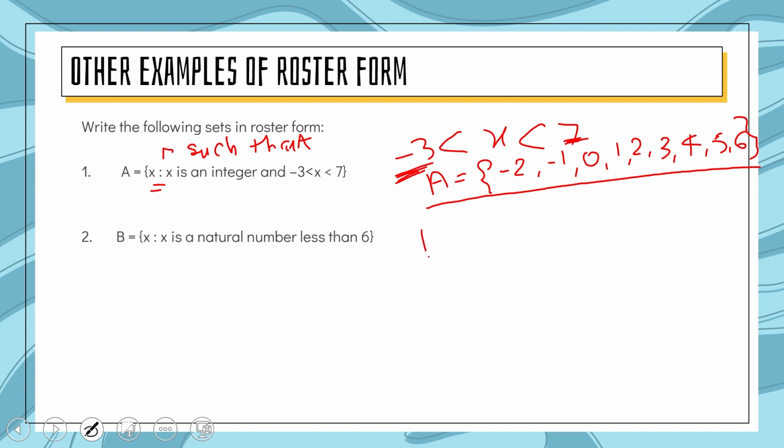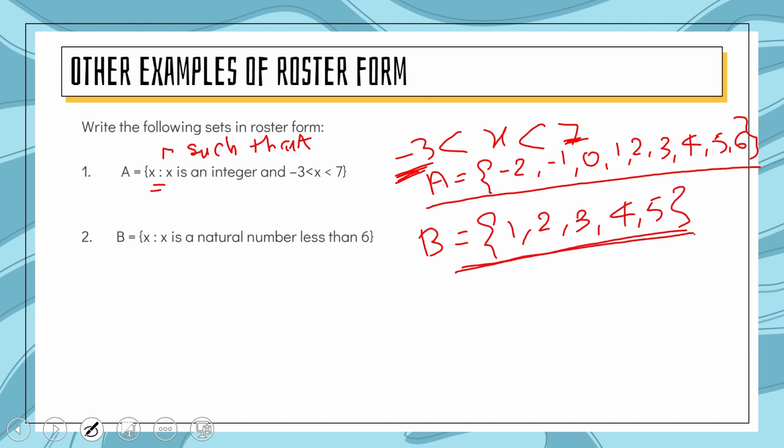So we write this set as: because x is a natural number, 1 is a natural number, 2 is also, 3, 4, 5. We take only up to 5 because the number must be less than 6. So we can say 1 is a member of B, 1 belongs to B, 2 also belongs to B, and 6 doesn't belong to B. Right?